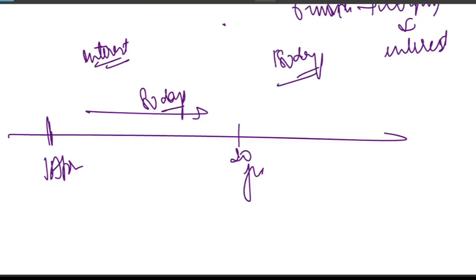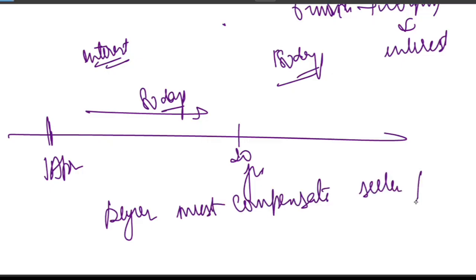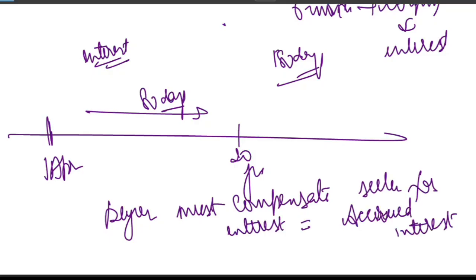The buyer must compensate the seller for whatever interest they have earned, and that compensation is called accrued interest. I hope it is clear. So how do you go about computing the accrued interest? Let me explain. You can write it like this.